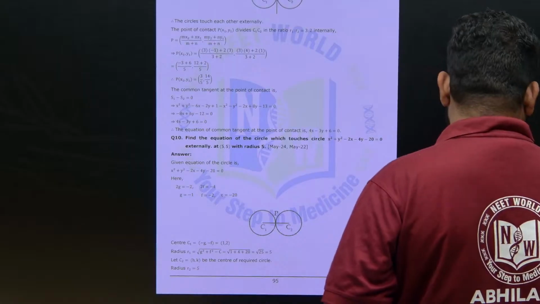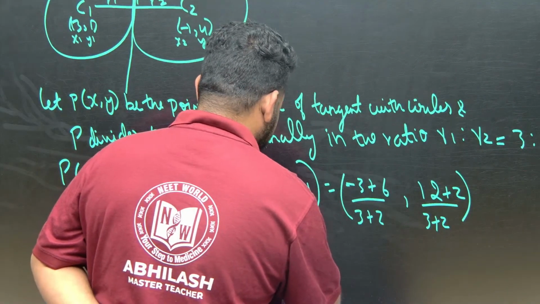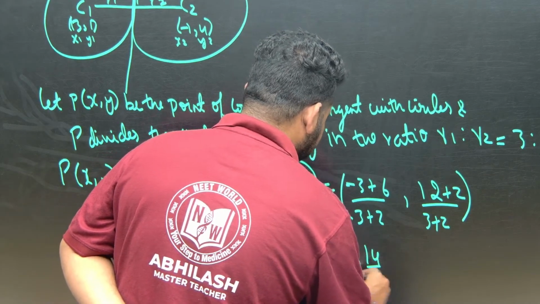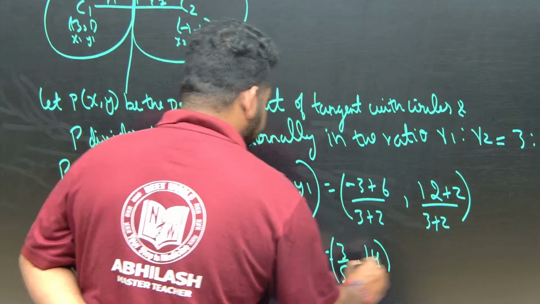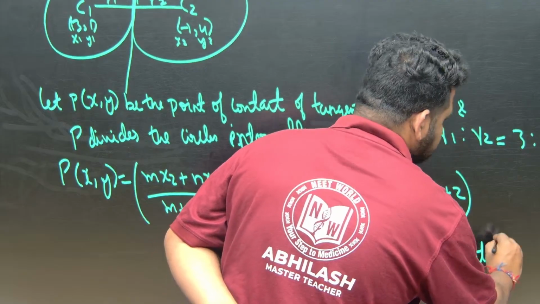3 by 5 and 14 by 5, correct, perfect. So what do we have? The point of contact P is (x, 5) equal to (3/5, 14/5). Okay, this is the point of contact we have.